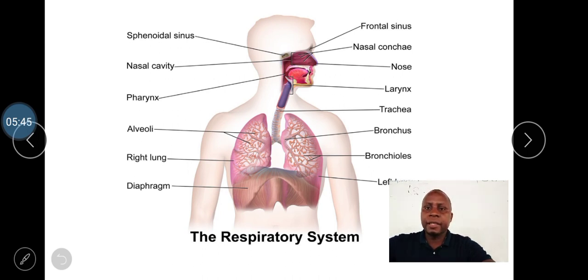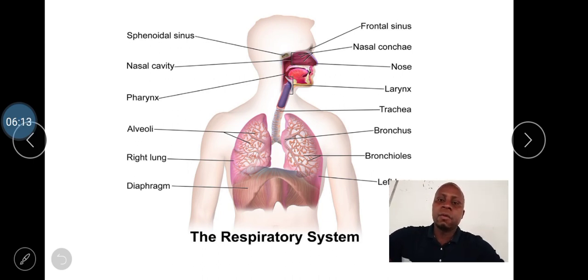So, we have said that the respiratory system is composed of several organs that are coordinated to perform gaseous exchange. So, the main function of the respiratory system is to perform which process? Gaseous exchange. We have the nose. Inside this nose, can you guess which structures are found?